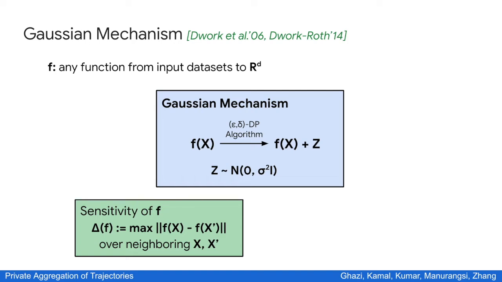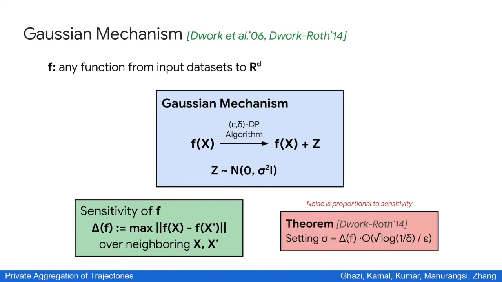The sensitivity of f is defined as the maximum of the L2 norm of the difference between f(x) and f(x'), where x and x' range over all the input data sets that differ on a single user, or in our case, a single trajectory. It is known that we have to add noise that scales proportionally to the sensitivity to achieve epsilon-delta DP.